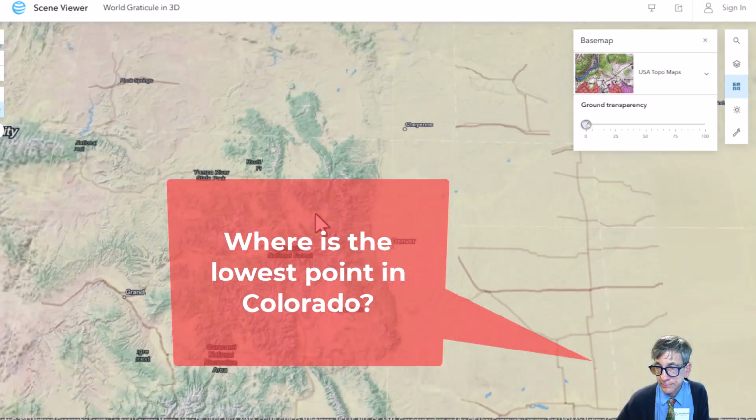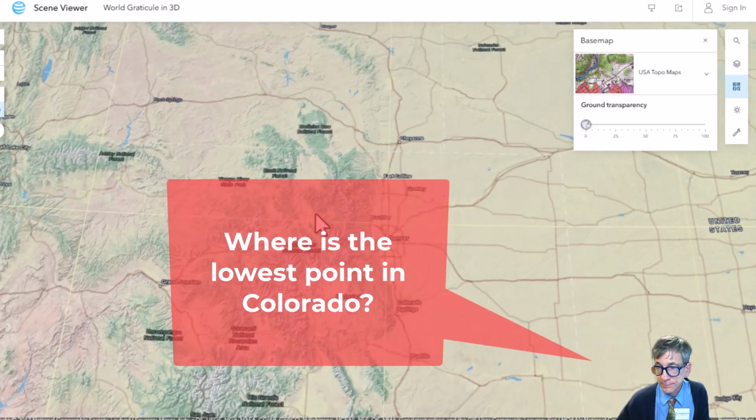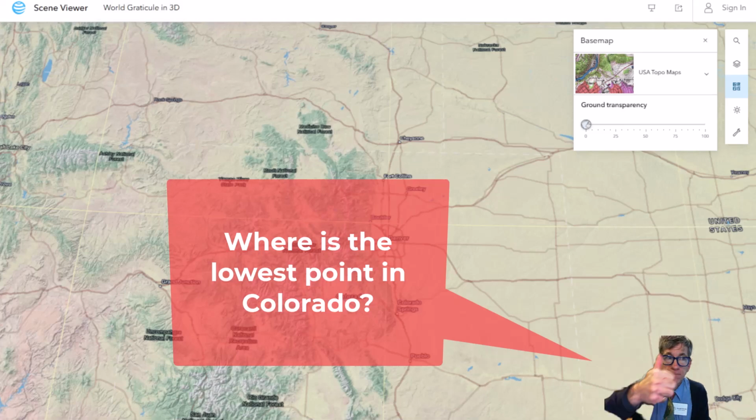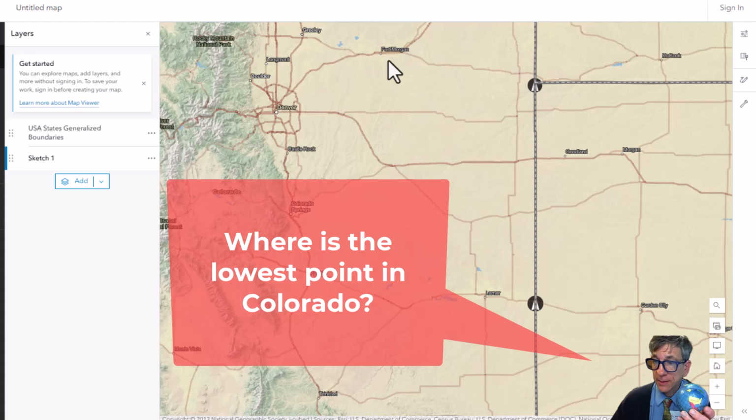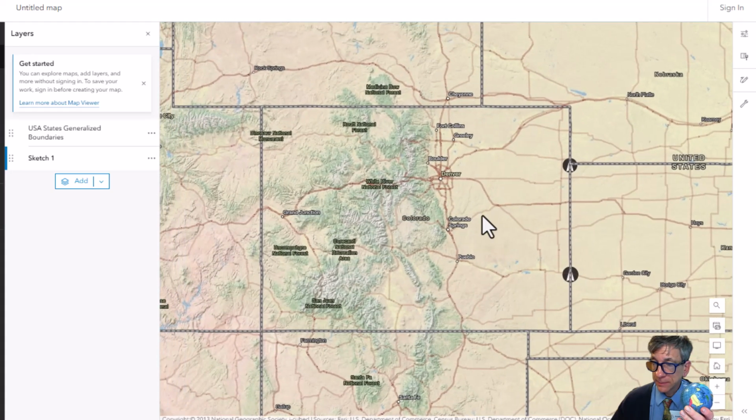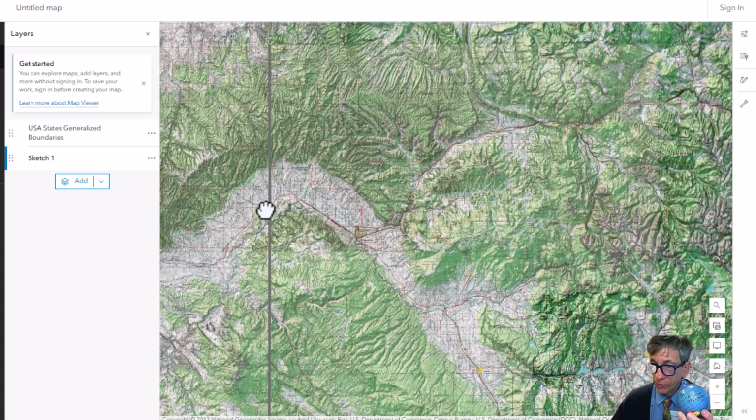The lowest point in Colorado is actually the highest lowest point in any of the 50 U.S. states. Now, you may say, well, Joseph, Alaska's got higher elevation in certain peaks. Sure, it does, but of course, it also goes down to sea level since it has coastlines. Colorado's lowest point, where is it?